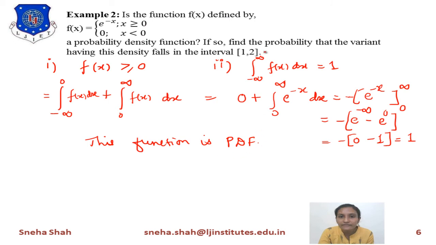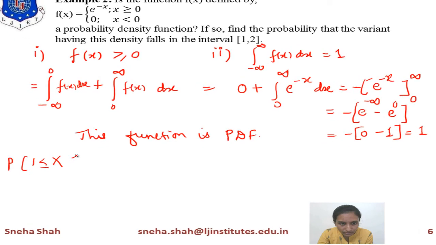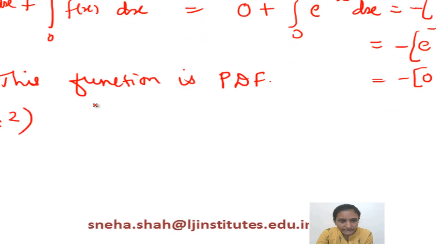Now you had asked that if it is a probability density function, then find the probability of the variate. It means find the probability of x having the density falling in the interval 1 to 2. It means you have to find the probability of x between 1 and 2. Now how will you find this? It will be found by integrating f of x dx over 1 to 2.